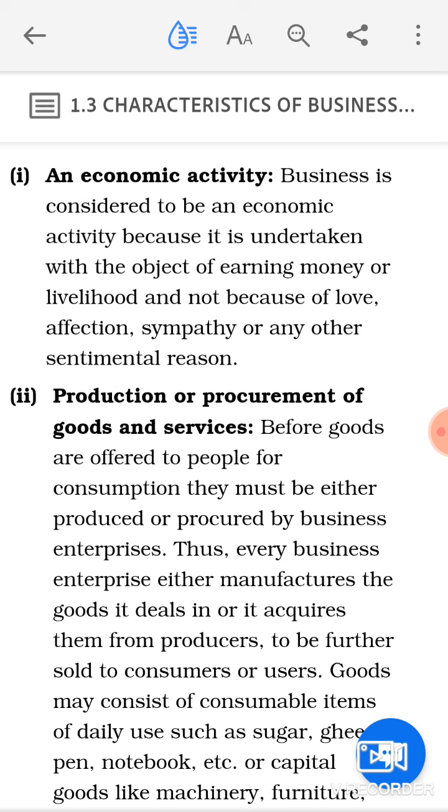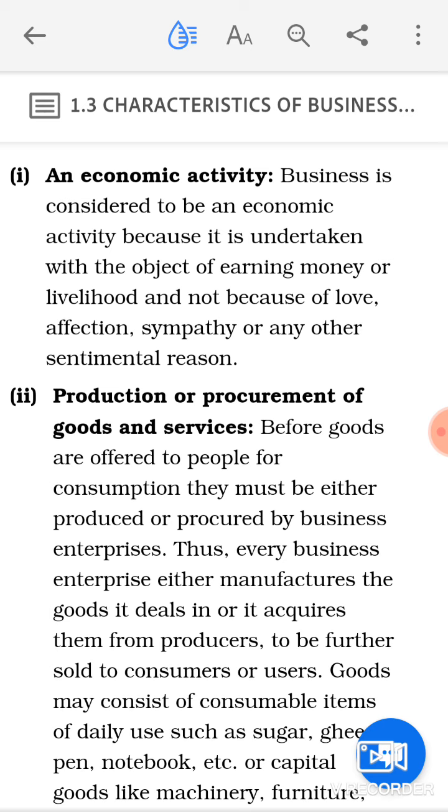sentimental reasons. Now, when you talk about the first characteristic of business, what is it? It should be an economic activity. Now, when we are talking about an economic activity, it means what? This activity must be undertaken with the object of earning money. So, behind doing that activity, your motive should be to earn money or livelihood. It should not be done on the basis of love, affection, sympathy, or any other sentimental reasons.